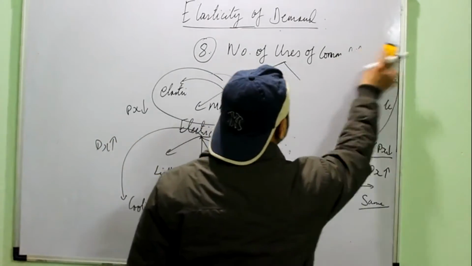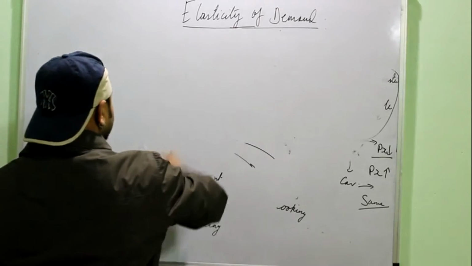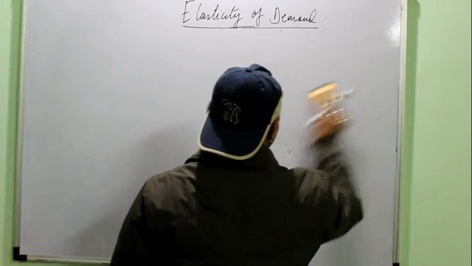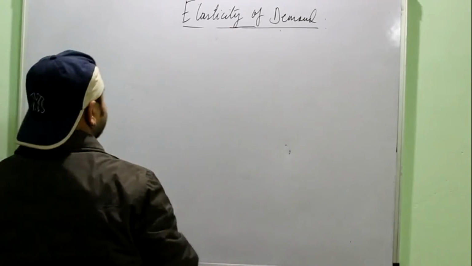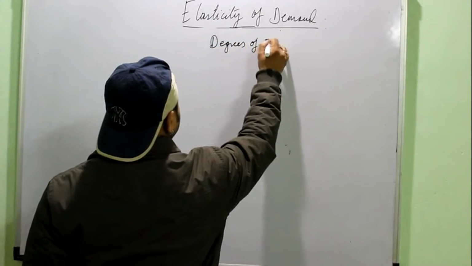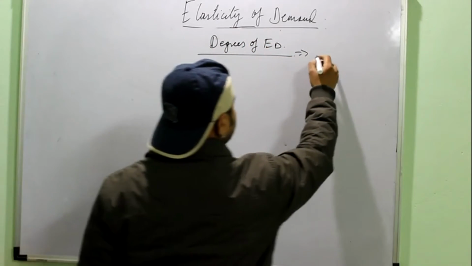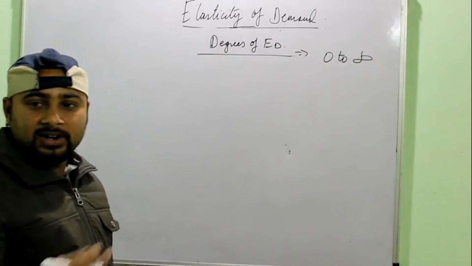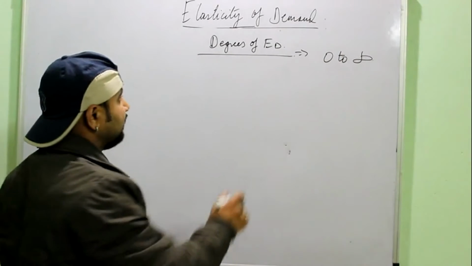Now after discussing the factors of elasticity, we move on to the degrees of elasticity. See, there are 5 degrees of elasticity which range from 0 to infinity. They are all defined on the basis of the response of demand to the changes in price.